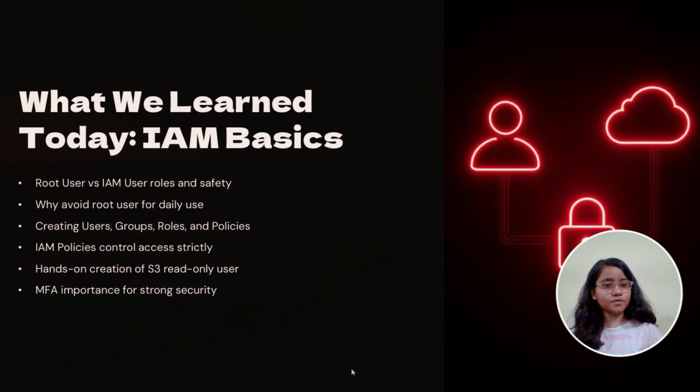Third one, how to create IAM user groups, roles and policies. We went through the steps of setting up IAM user groups and managing the permissions effectively. How IAM policies control the access. We demonstrated how IAM policies define what actions a user or a service can perform on AWS resources, helping secure your environment. In our demo, we created an IAM user and assigned them read-only access to IAM and full access to EC2, showcasing how to implement these practices. Lastly, we emphasized the importance of enabling MFA, multi-factor authentication, for all high privilege accounts to boost security.